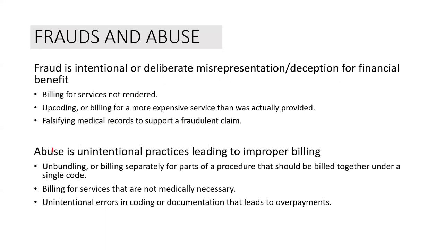Moving on to abuse. Abuse is unintentional practices that may lead to improper billing. Usually these are by mistake. Examples of these are unbundling, billing for services that are not medically necessary, and unintentional errors in coding or documentation that lead to overpayments.